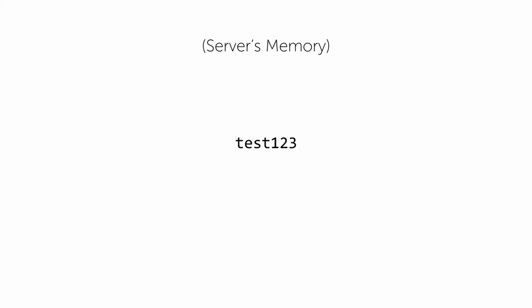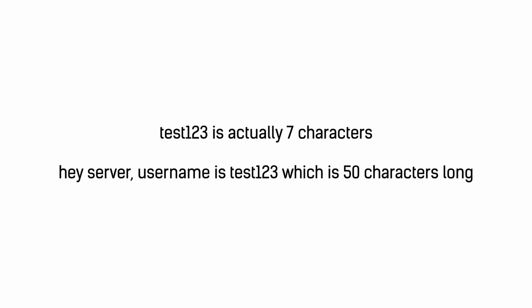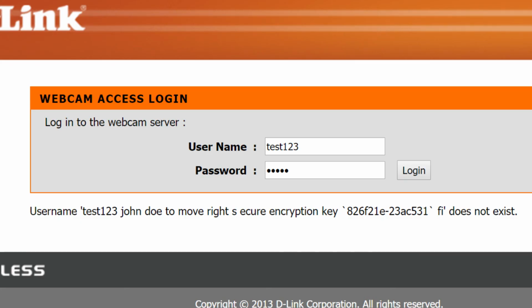This copied string of characters must reside somewhere in the computer's memory, which stores information about thousands of other users or clients that may be communicating with the server. If I lie to the server about the length of the username string I send it, that is, I still send it 7 characters, but I tell it that I'm sending over 50 characters, what will now happen is that the server in its response will send me back the original test123 string, but also copy over another 43 characters from its memory, giving me critical data about other users, possibly including the admin credentials.